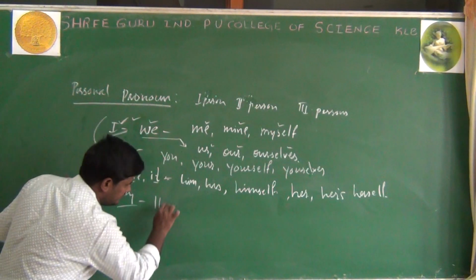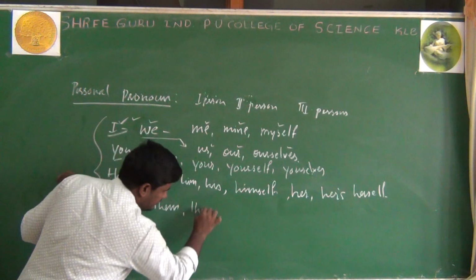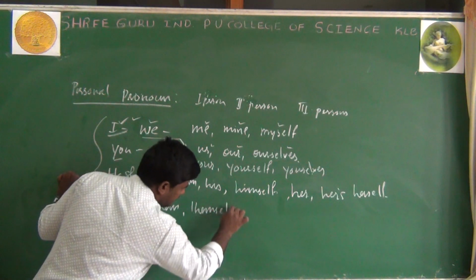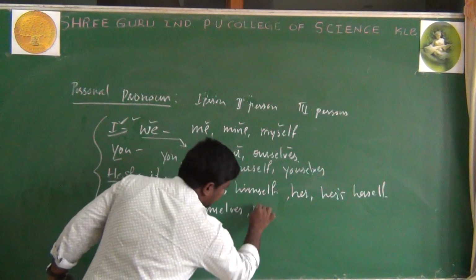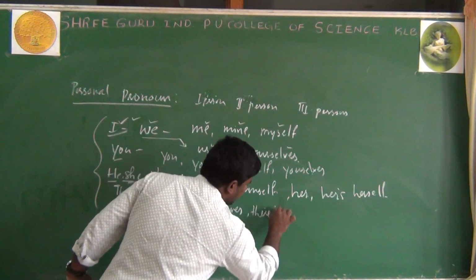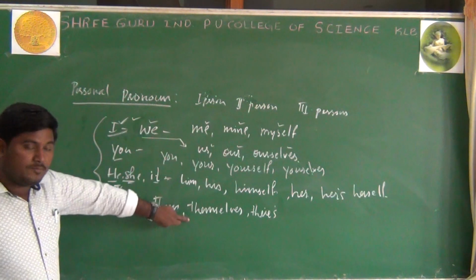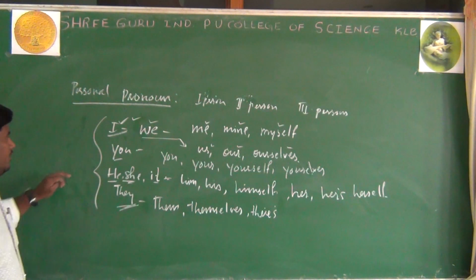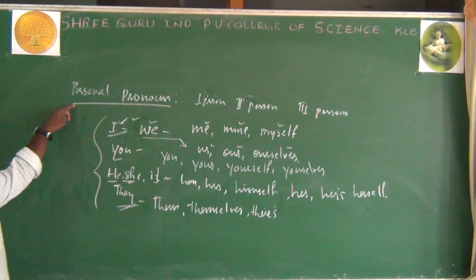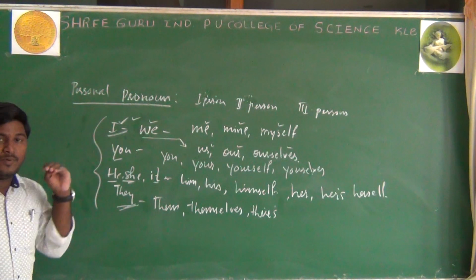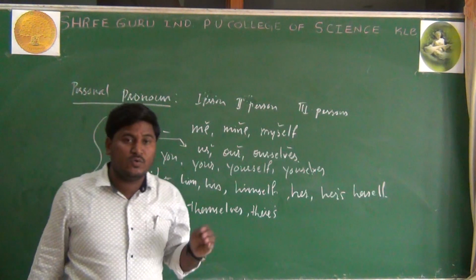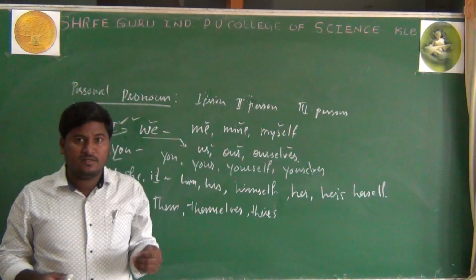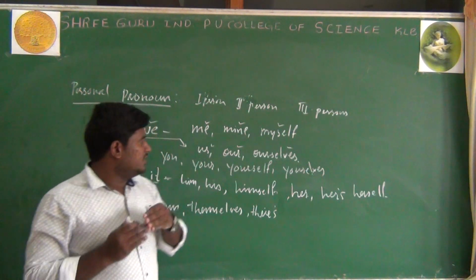They is them, themselves, their or theirs. So these are objective case of pronouns, and they is the subjective case of the pronoun. So these are called personal pronouns. Personal pronouns are those which are used in the place of first person, second person and third person.